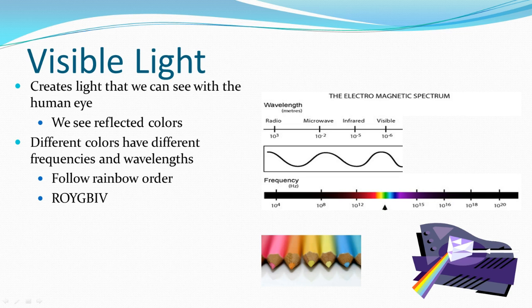ROYGBIV tells us the frequency order as well as the wavelength order. The wavelength gets shorter and shorter to the right, so red has a longer wavelength than violet light. Violet light also has a lot more energy than red light, but they all move at the exact same speed, 3 times 10 to the 8th meters per second. The frequency for the visible light spectrum runs at about 4 to 7.5 times 10 to the 14th hertz. So when we start seeing scientific notation like this, we know we're dealing with very big or very small numbers.